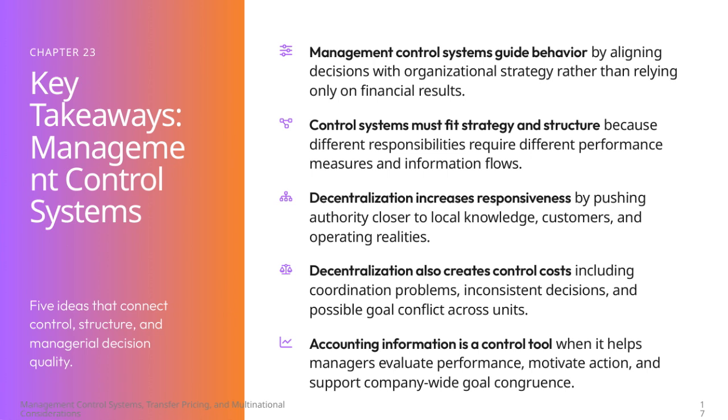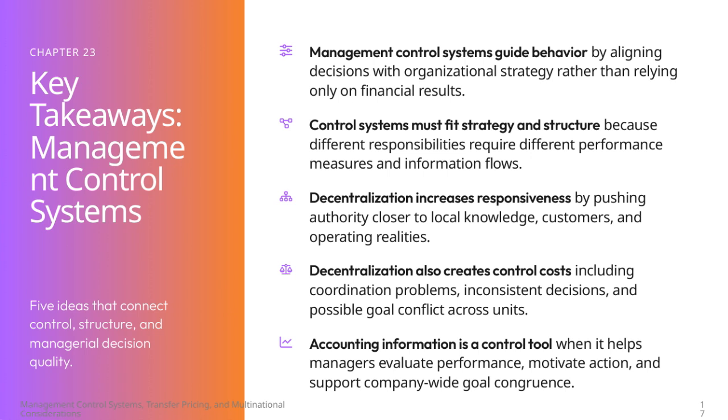We also see that decentralization plays a significant role. By pushing decision-making authority closer to where the knowledge, customers, and operations are, organizations can become more responsive and adaptive. However, this increased decentralization comes with its own challenges, such as coordination difficulties, inconsistent decisions among units, and potential conflicts in goals across the company. Accounting information is a crucial tool within management control systems.